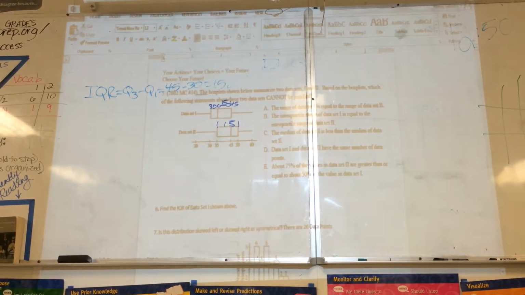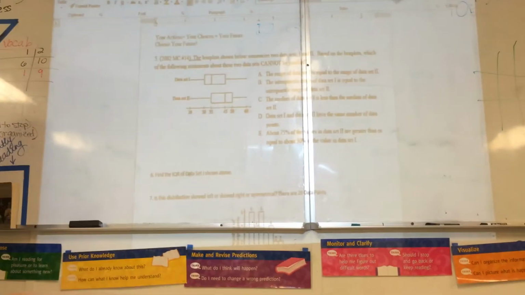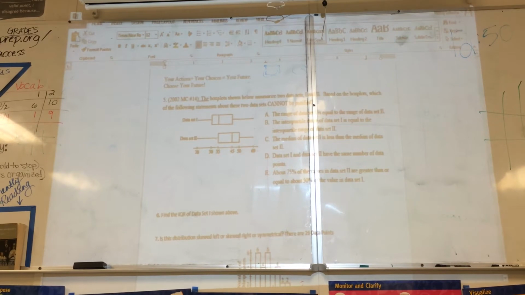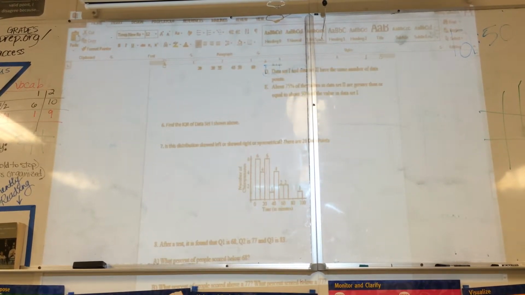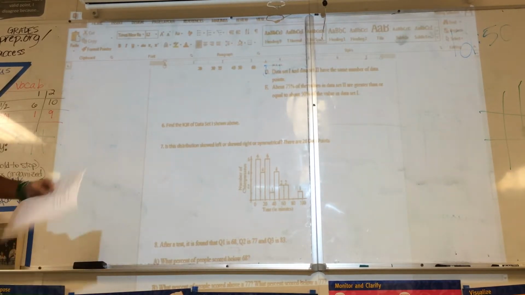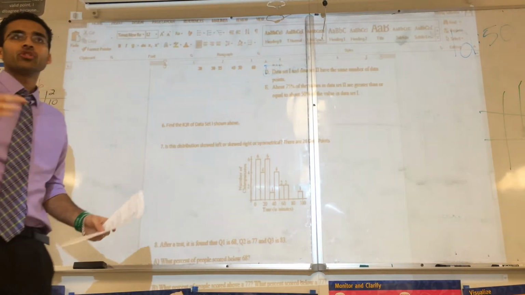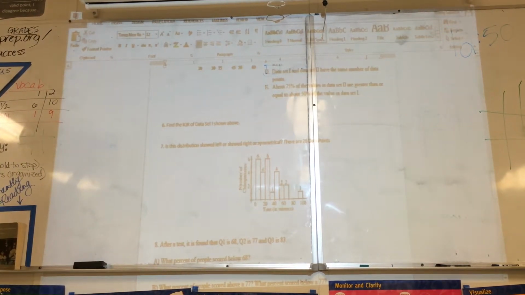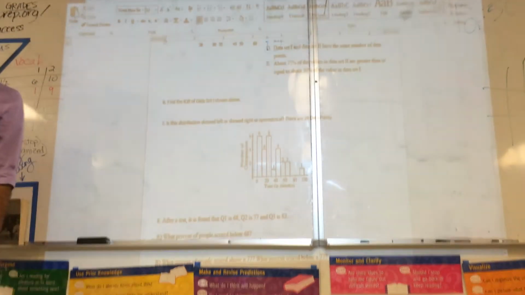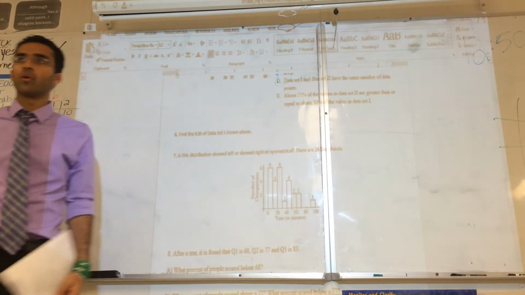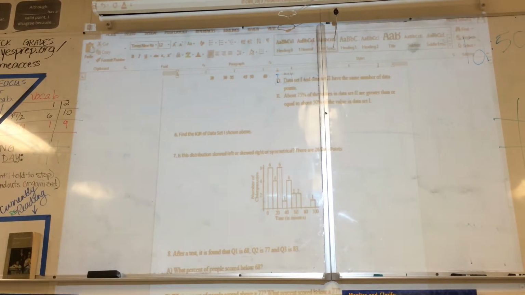Great job. Okay, number 7: is the distribution shown below left skewed, right skewed, or symmetrical? We want people to say skewed right. The median is between 20 and 30. And remember, for skew, you look at the distance from median to max versus median to min. The distance from the median, somewhere between 20 and 30, to the max is about 70 units, and to the min is only 20. This is absolutely skewed right.